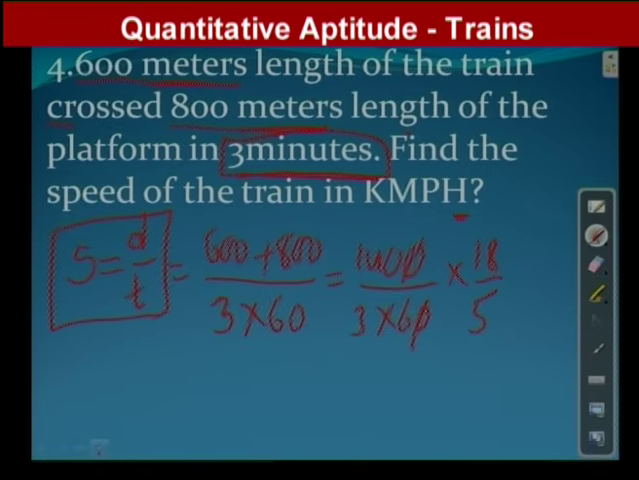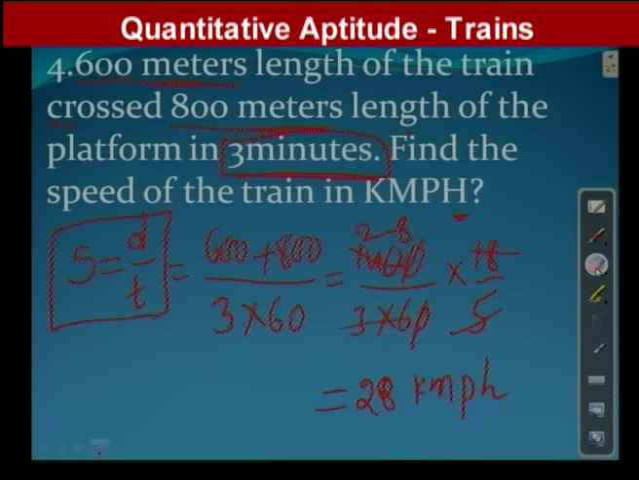Then we can cancel. See, 6 3s are 18. For this 18, this 18 also cancelled. Then 5 1s are 5, 5 2s are 10, 5 8s are 40. So hence, what is our final answer? 28 kilometer per hour. Either you can write kmph or kilometer per hour. So 28 is the final answer.